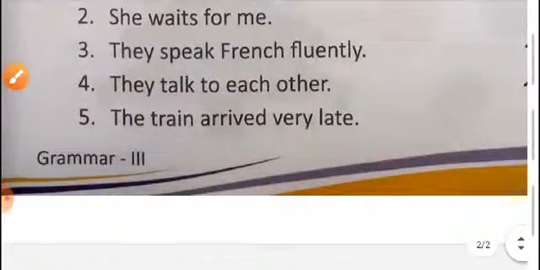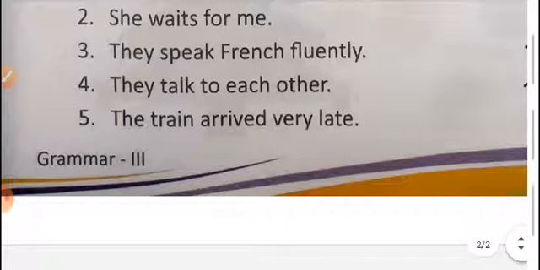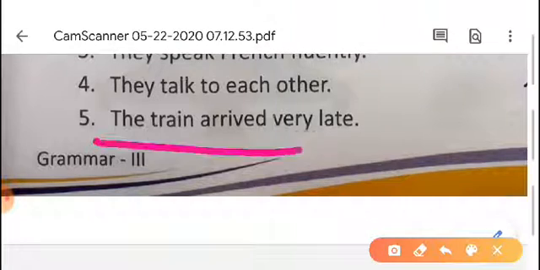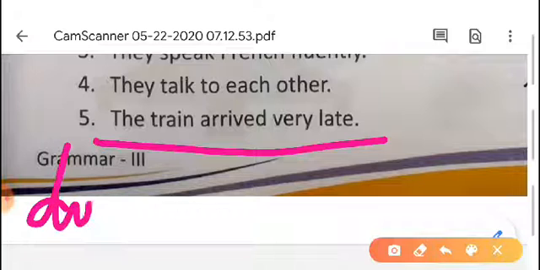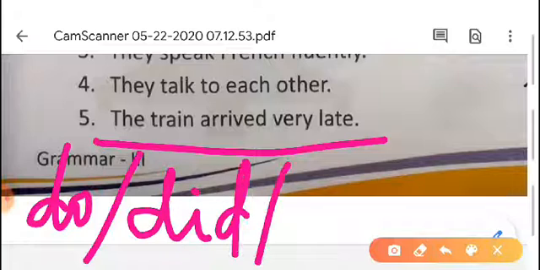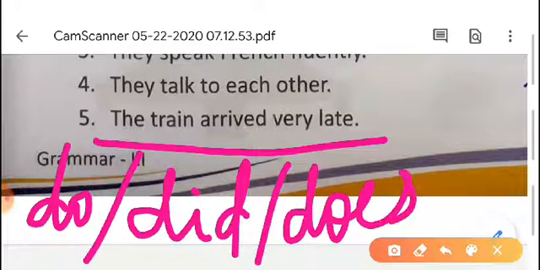Now last one. The train arrived very late. Here also no helping verb is given. So we have to select do, did, or does. From these three we have to select one.